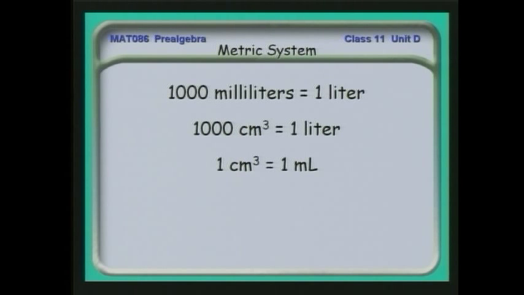And we can say that 1 cubic centimeter, as I pointed out, is equivalent to 1 milliliter. Often you'll see, instead of centimeter cubed, cc, cubic centimeter. And milliliter is little m, capital L. And a milliliter is, I said, a tiny amount. It's only a few drops of liquid.